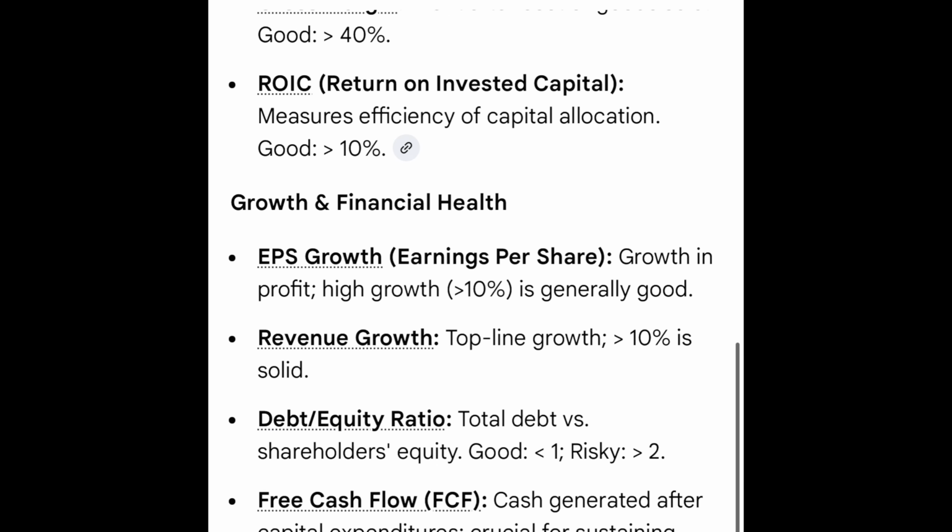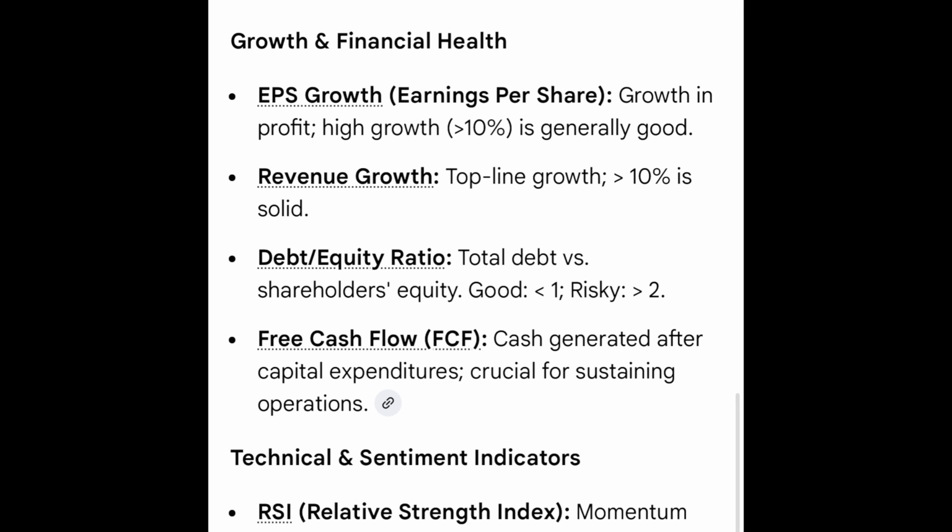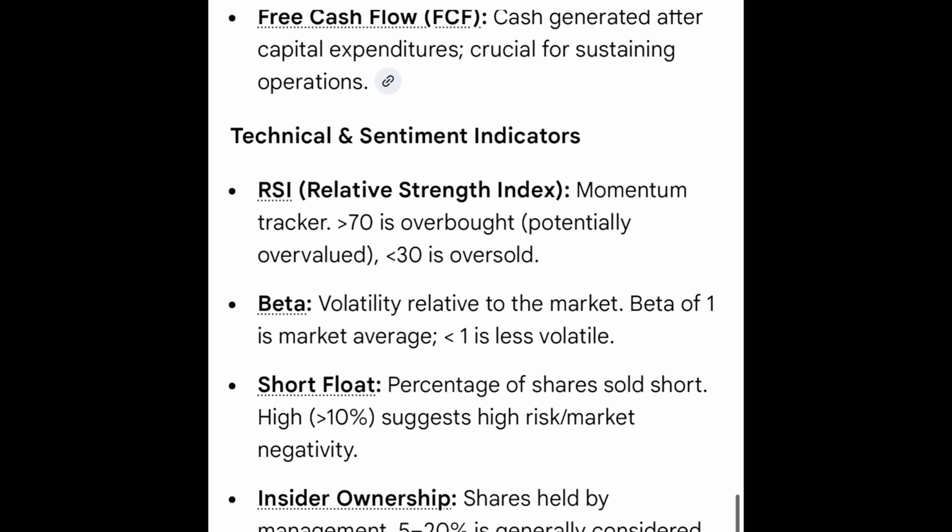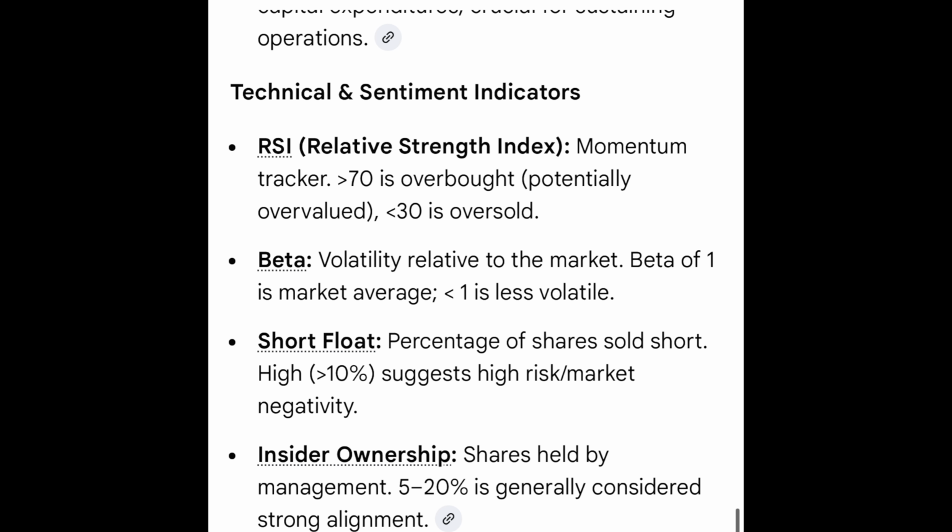And then we have growth and financial health. That's like earnings per share growth, revenue growth, debt to equity ratio, free cash flow. Things to look for to know whether the company is growing and whether it's financially healthy. And then beta that we saw, that's the volatility relative to the market. So these are some of the things to identify for stocks.